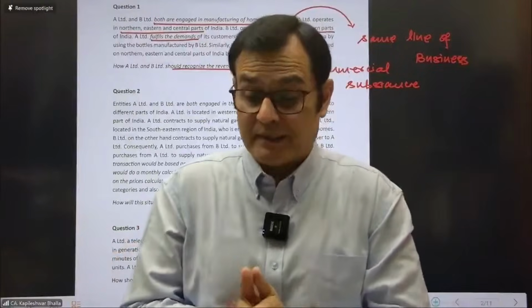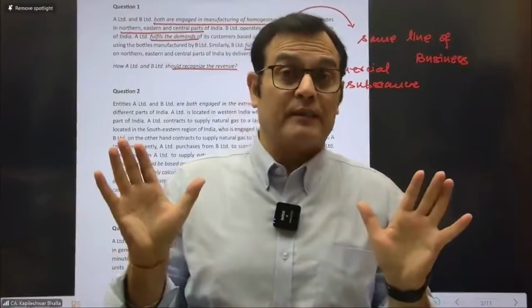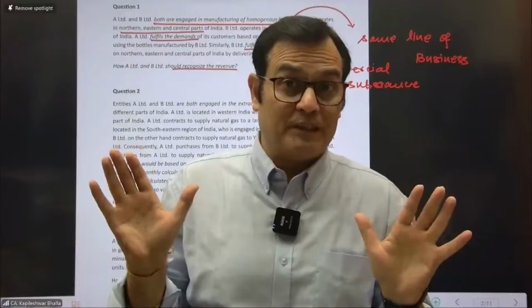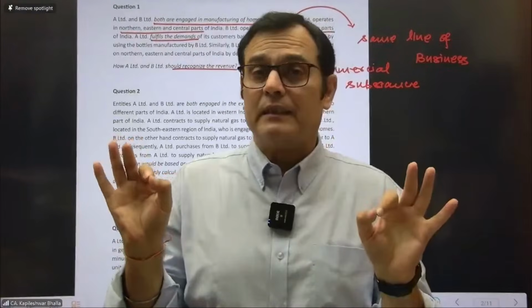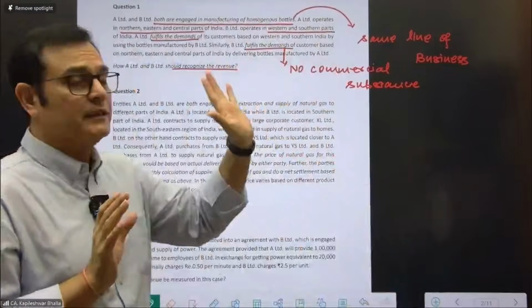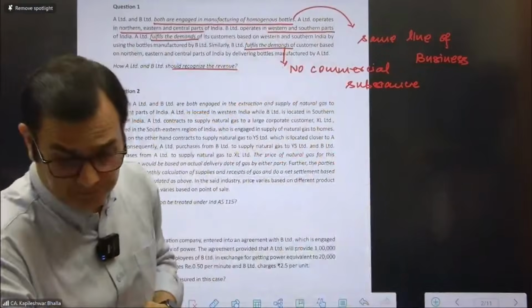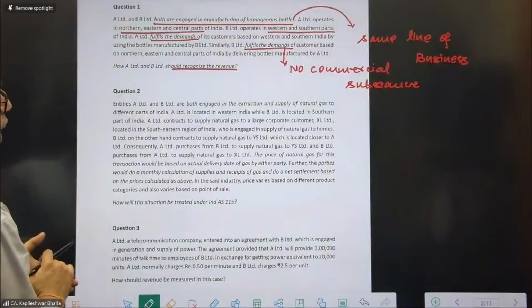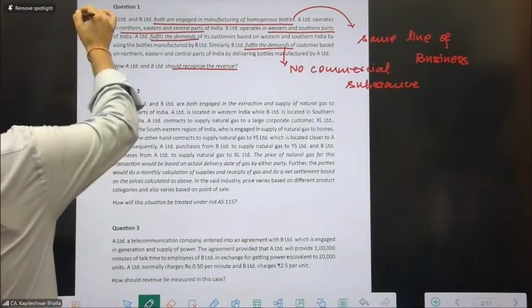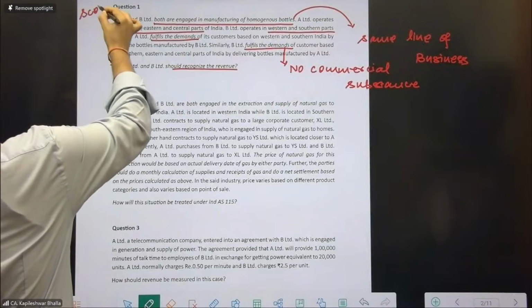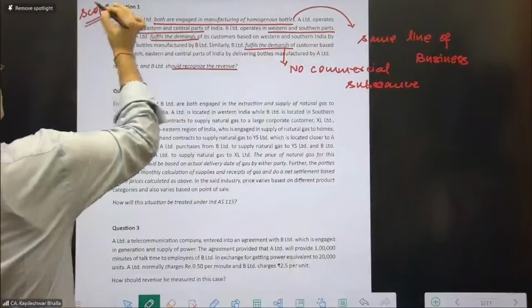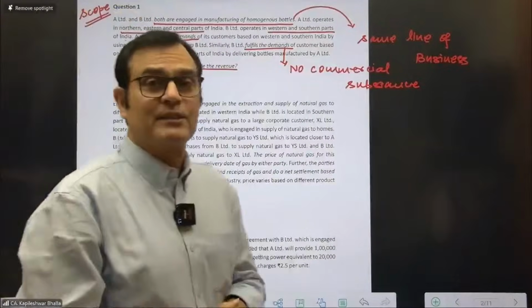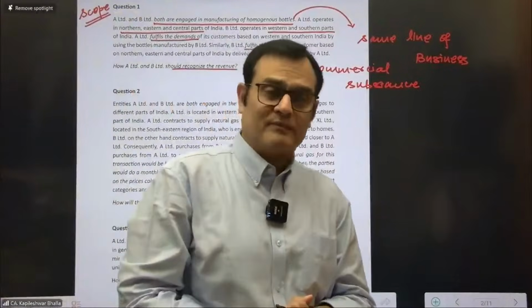I hope, friends, that helps. I don't think I need to give you detailed documentation regarding the answer of this. The key criteria is very clearly pinpointed. Okay, let's go to the next one. Now, continuing with a few more questions on the scope of the standard. I'm just making a mention out here as well that what we are discussing is a warm-up exercise discussing the scope of the standard. Let's go further.